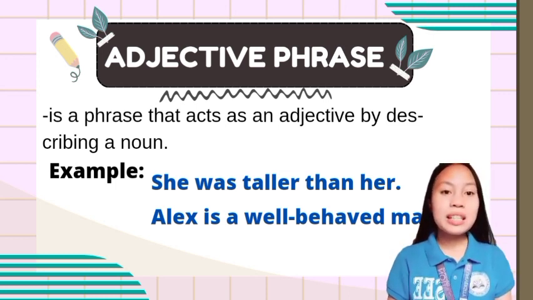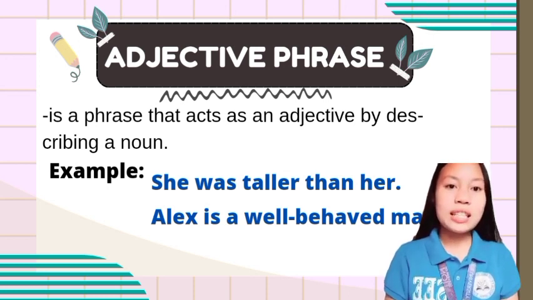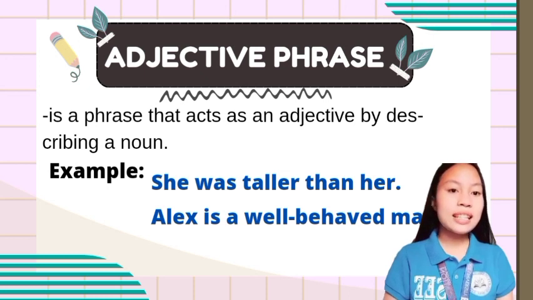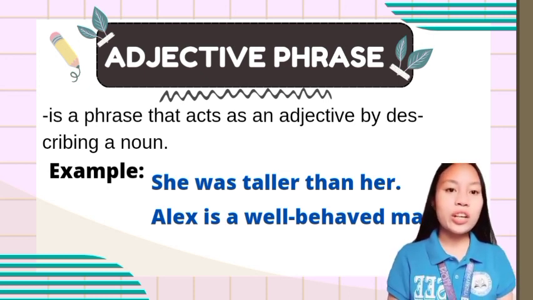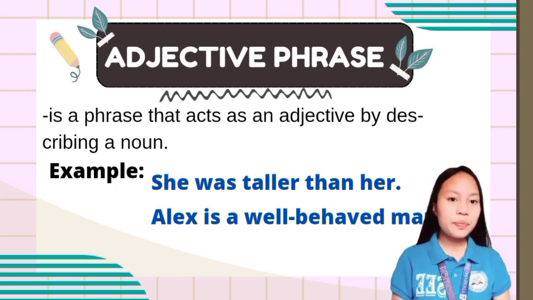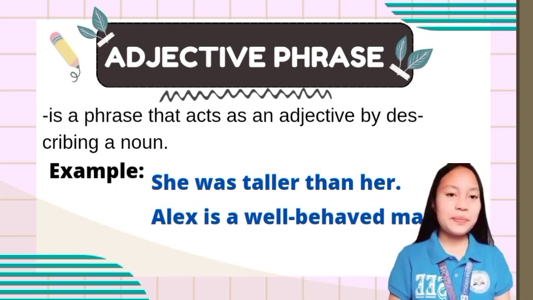Here are some examples. She was taller than her classmates. Where is the adjective phrase in this sentence? Of course, taller than her classmates is the adjective phrase because it describes how tall the girl is.